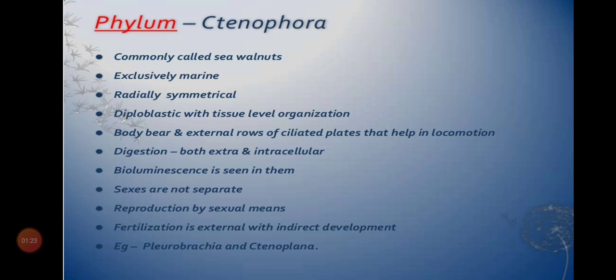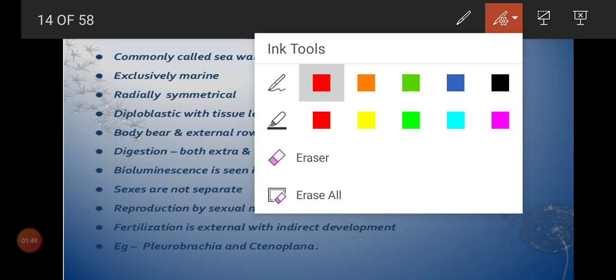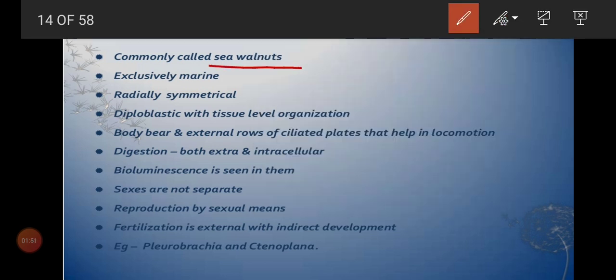First I told you Porifera has intracellular digestion alone. Second group, intracellular plus extracellular digestion, and come to the Ctenophora where we can see digestion is complete. Why? There we can see mouth also, anus also. Like that we can see some gradual changes from the Coelenterata group. First we'll move on to the first character. How would we commonly call it? The Ctenophora are called sea walnuts, commonly called sea walnuts.